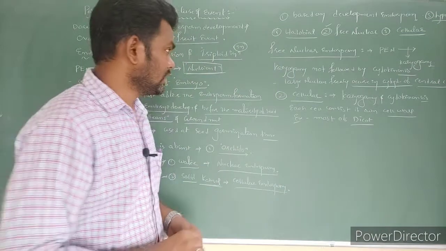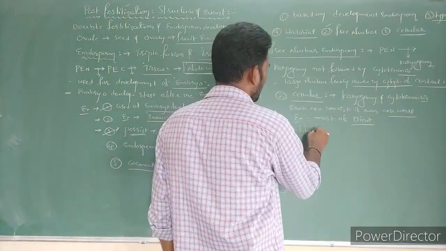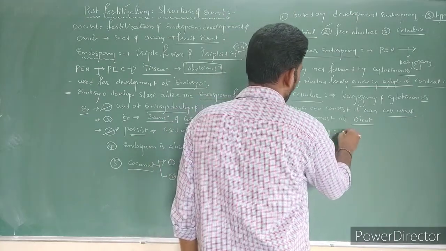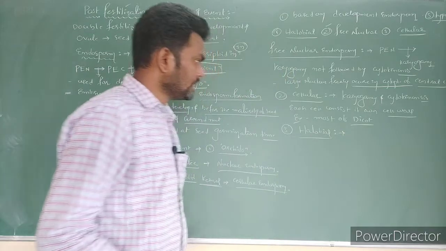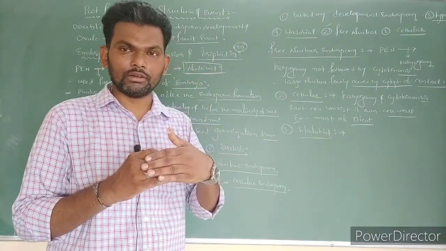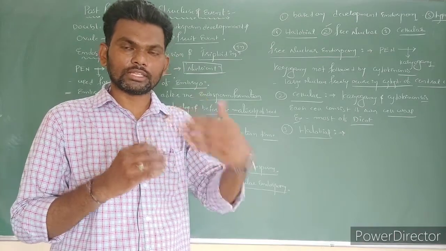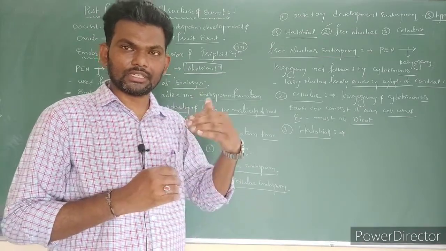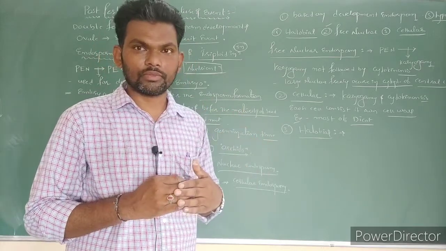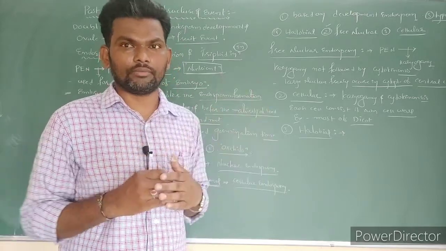Clear? Now the third one is helobial. In this case, the first division is followed by cytokinesis. So first karyokinesis, next cytokinesis. Due to the successful division of the first mitosis, two chambers are formed.